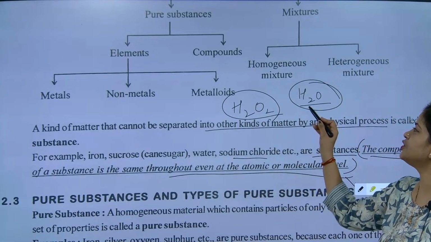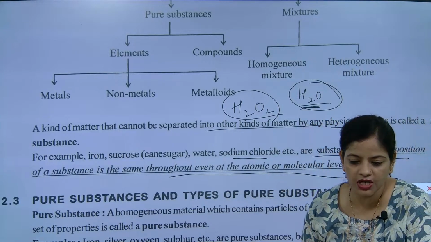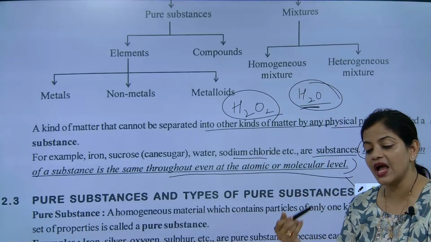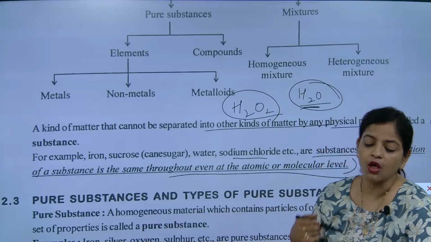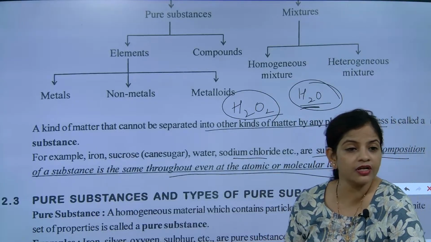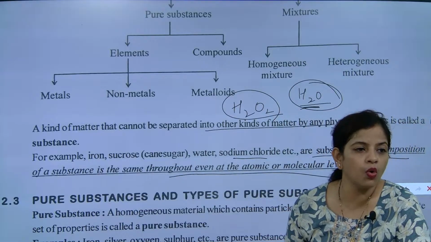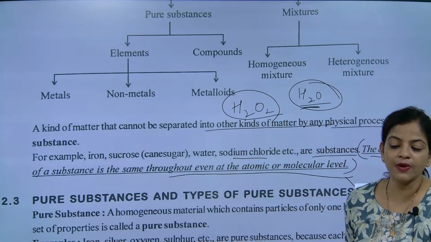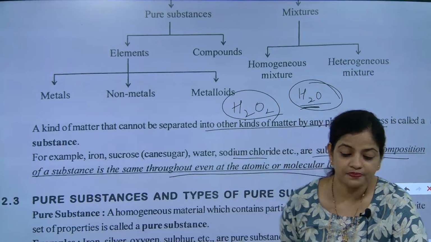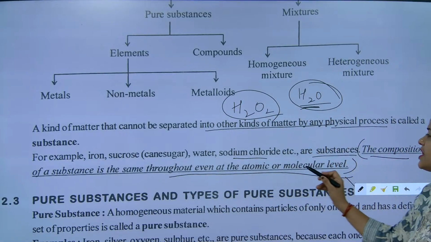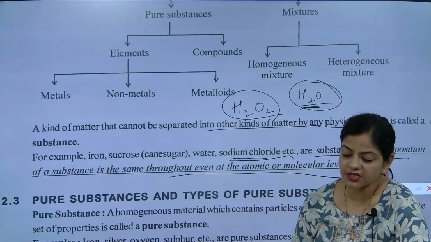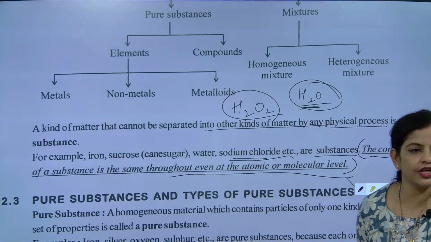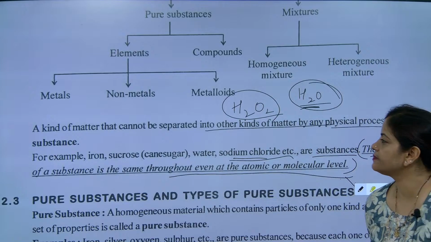It is constituted of two atoms of hydrogen and one atom of oxygen. So whenever somebody asks about the water molecule, always you will say H2O. What is the formula? H2O. Some examples, like sodium chloride. Sodium chloride is made with sodium and chlorine. Got it?